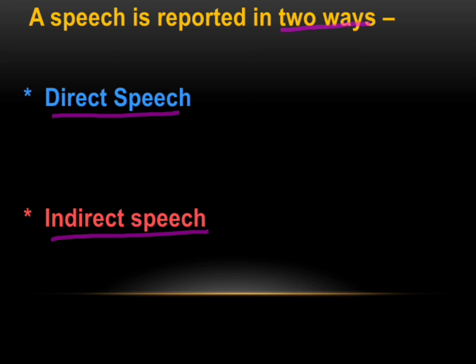First, what is the direct speech? Say there are two persons, A and B. The conversation between A and B is always direct, and that speech is called the direct speech. Now, there is another person C. This person C conveys the conversation between A and B to a new person.